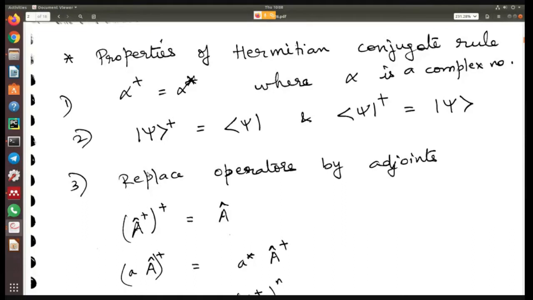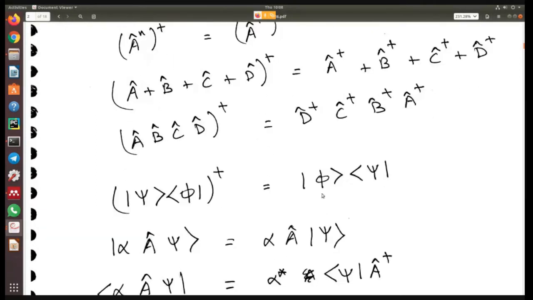So in the last class we looked at Hermitian operators, and we looked at the various rules of Hermitian conjugate: how to take a dagger, what happens if you take two daggers, and so on and so forth. Then this type of function, like you see here, where there is a ket and then there is a bra, this is an operator actually. We will learn about it in the next class.